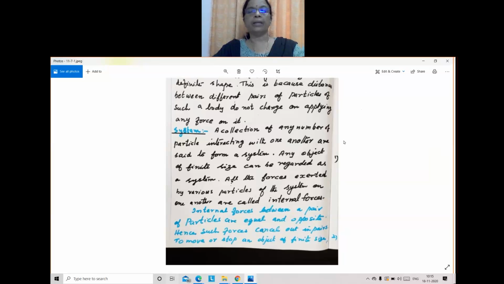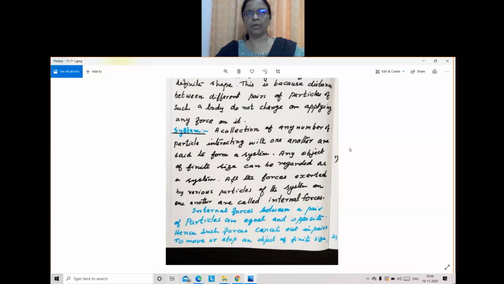One particle exerts a force on the other. There will be a force of attraction, and the other particle will be exerting force on its neighboring particles. Each particle exerts force on each other, and those forces are called internal forces.